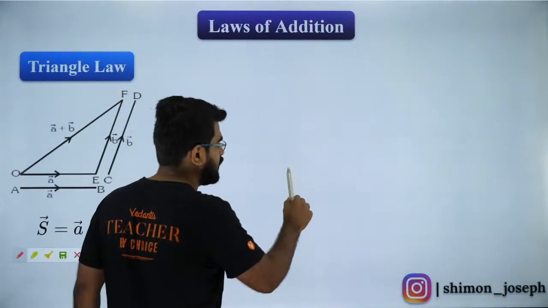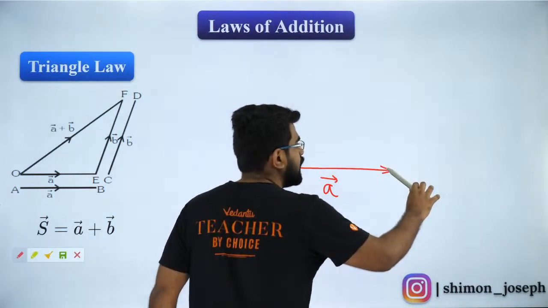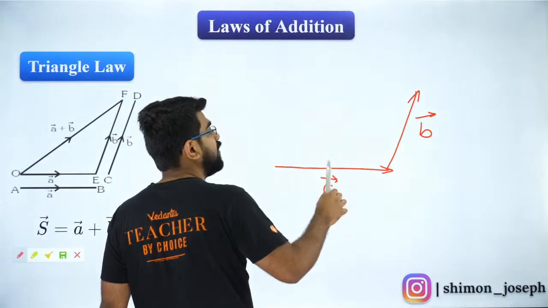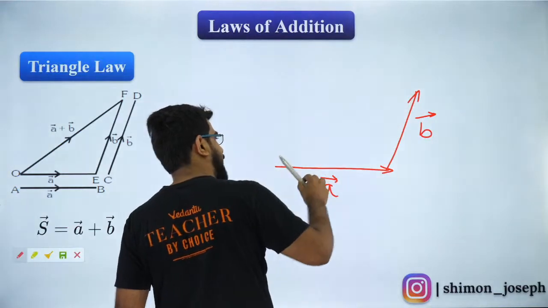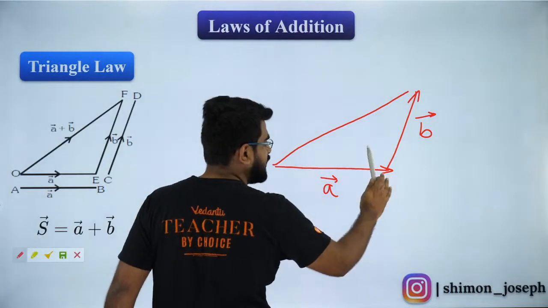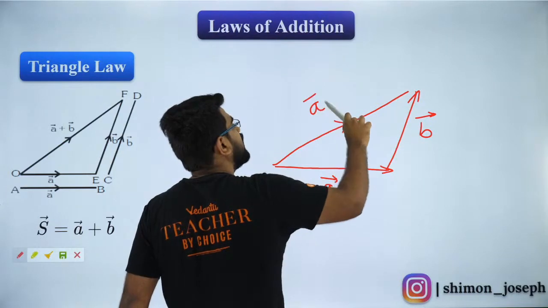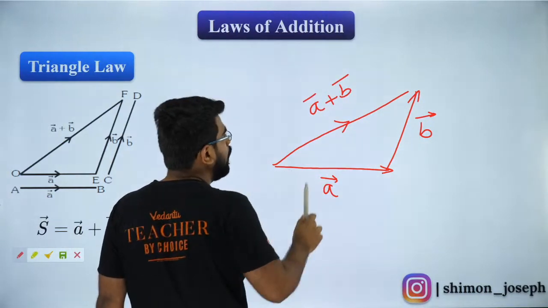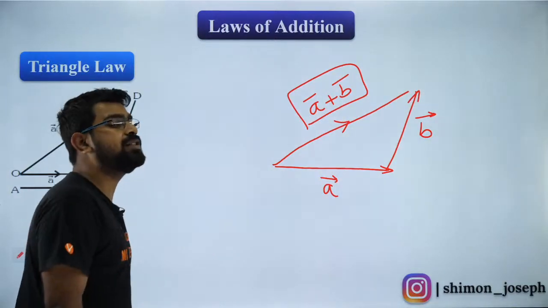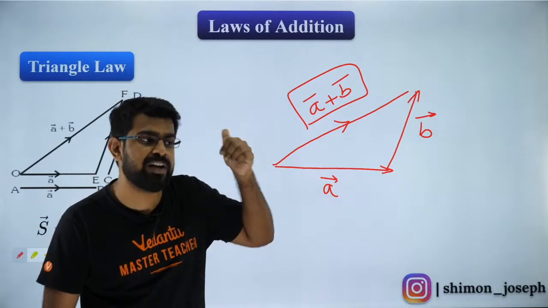The triangle law says if you have your A vector as one side of a triangle and your B vector as another side of your triangle, then the vector which completes your triangle in the opposite way. This is a vector which completes your triangle because you go like this, you go like this, you come like this. But if you take the opposite of that, that is going to give you the resultant of A and B. What is the resultant of A and B? It is nothing but A vector plus B vector. That is known as your triangle law of vector addition. Is that clear to everybody?